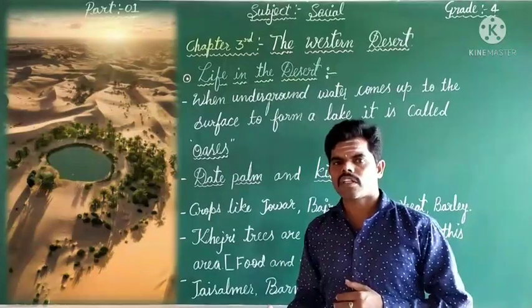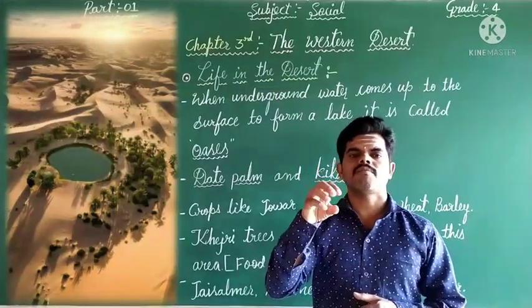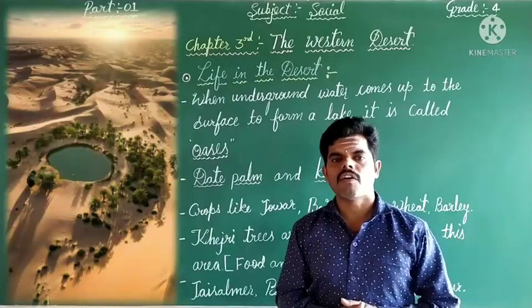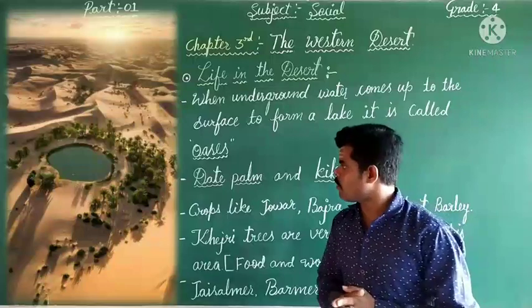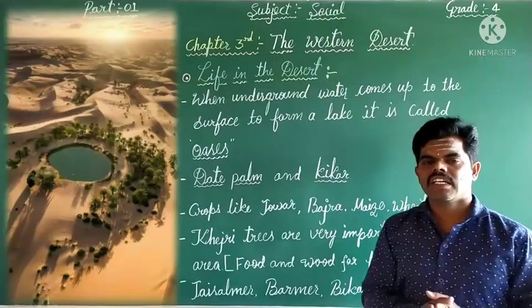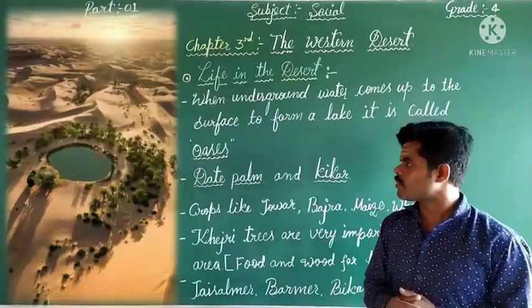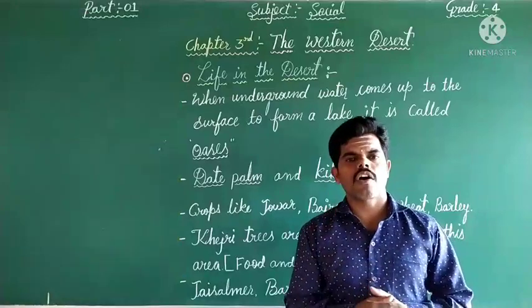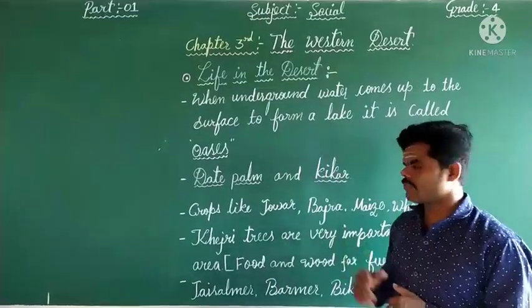When we find an oasis in this region, we can especially see two different kinds of trees also, the date palm and the kikar. These two trees are very common in this region.